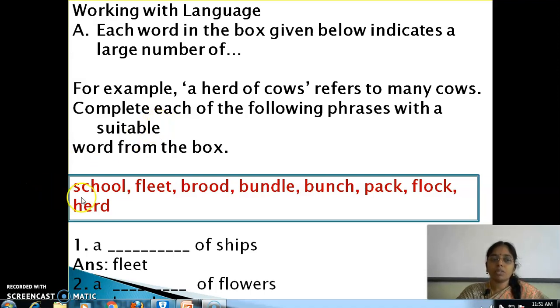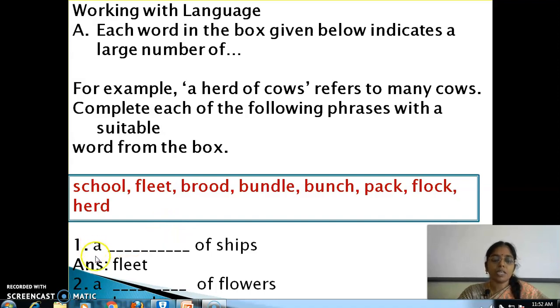In this box there are words which represent collective nouns: school, fleet, brood, bundle, bunch, pack, flock, herd. It is our duty to select which word is suitable for each blank.